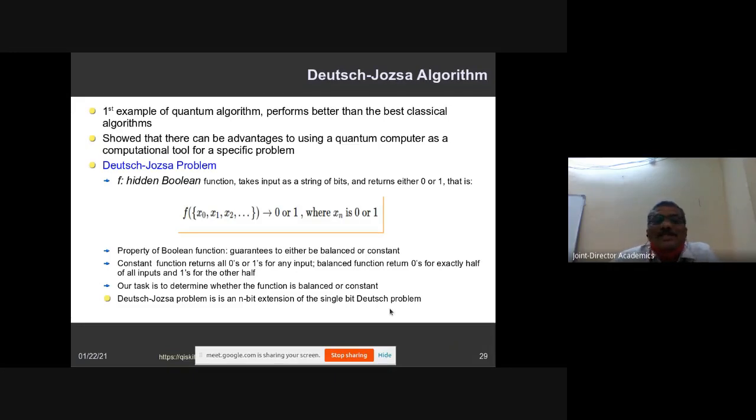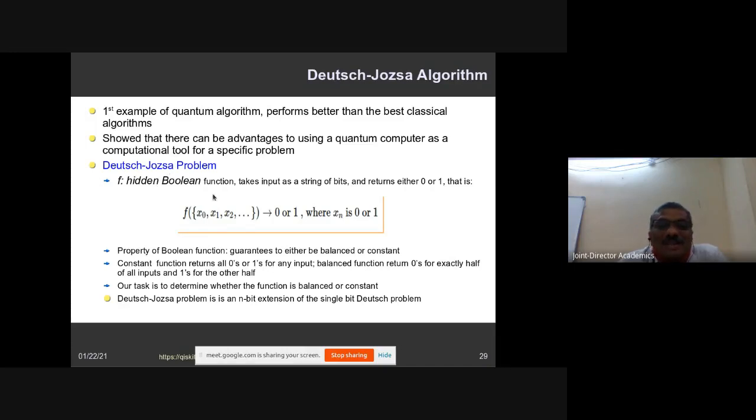So this is the algorithm that Rajareddy sir has just discussed. This is the first quantum algorithm that performs better than the best classical algorithms. Before that also there were classical algorithms, but the Deutsch algorithm performs in a better way, and there are a lot of advantages. Here it is already built in with several tools, that is one advantage. The Deutsch algorithm was proposed by a physicist and a mathematician.